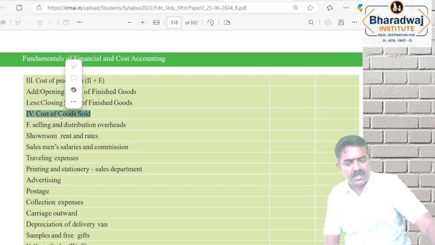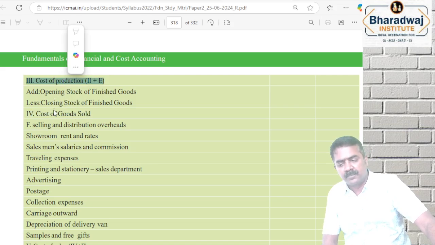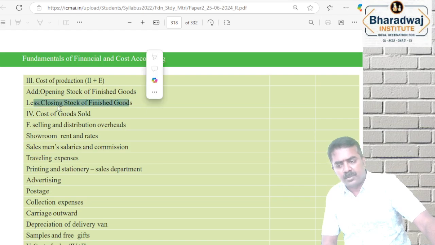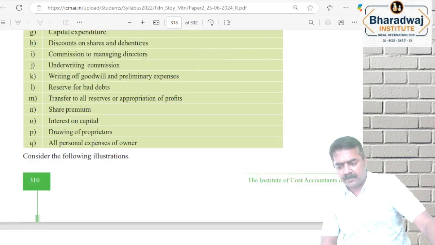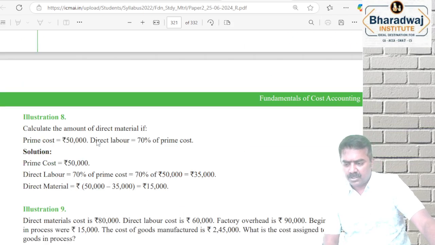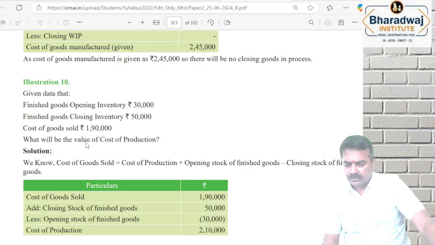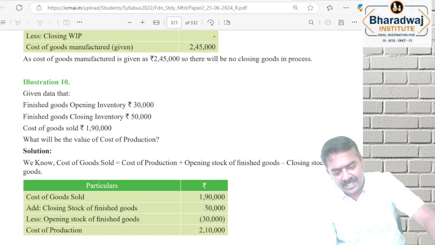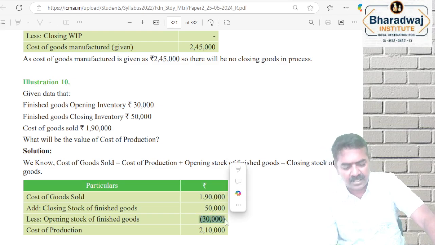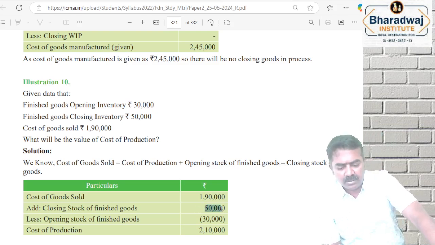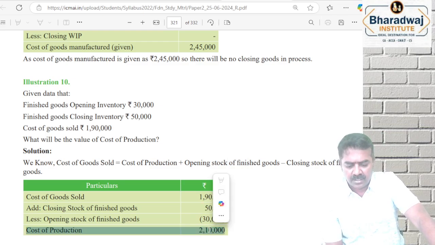In this problem, they give the cost of goods sold and ask you to find the cost of production. So we need to go in reverse. How do we go in reverse? Start with the cost of goods sold. Do the reverse working. Going forward we add opening stock, so in reverse we minus opening stock. Going forward we less closing stock of finished goods, so in reverse we add closing stock of finished goods. You will get the cost of production.